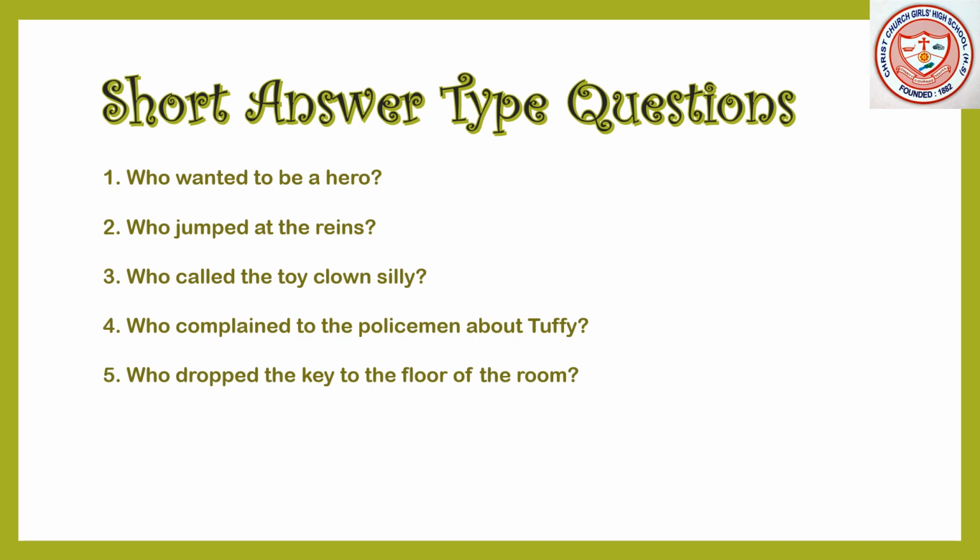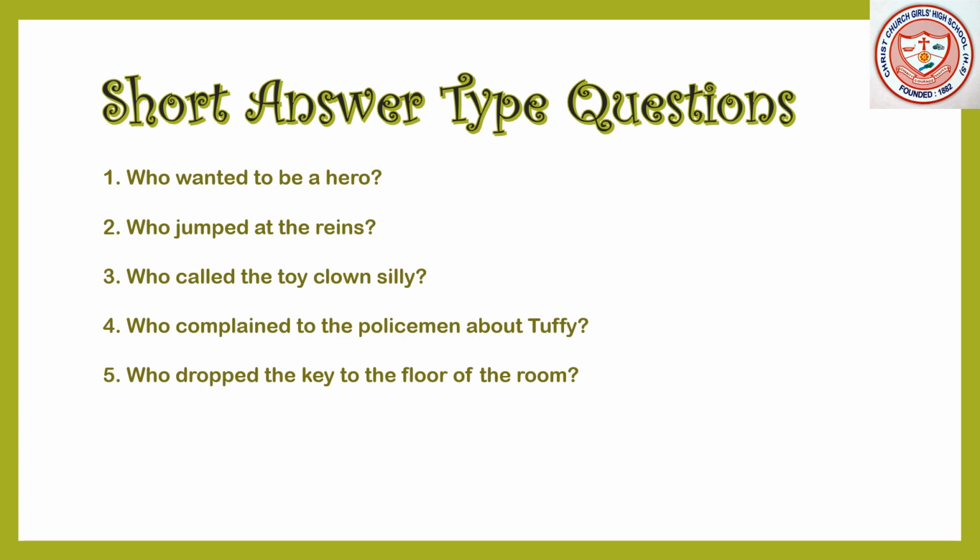You all know that Tuffy wanted to save the little doll from drowning, but the doll was upset and she complained to the policeman for it. Tuffy was arrested, but he was released somehow. So, your answer should be like this. Timothy dropped the key to the floor of the room.